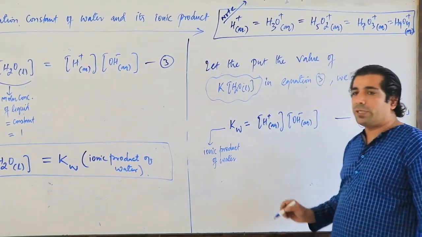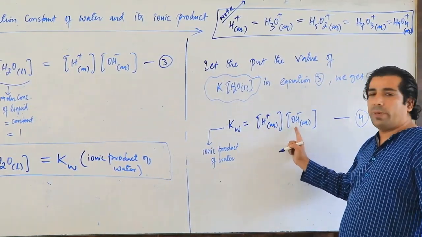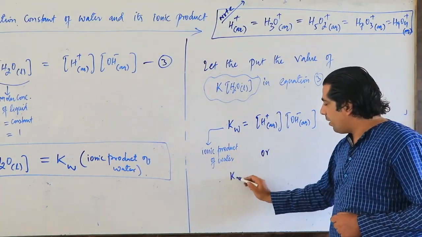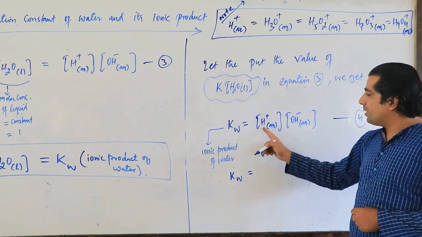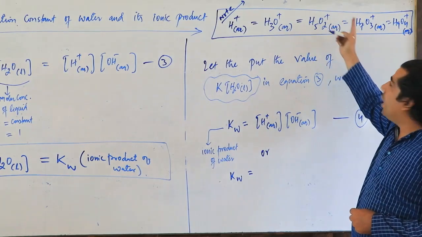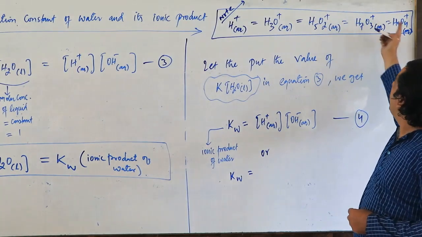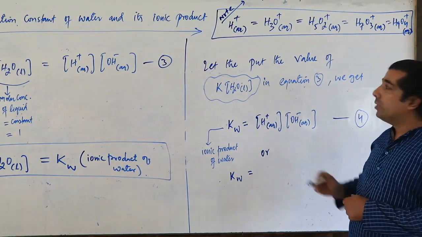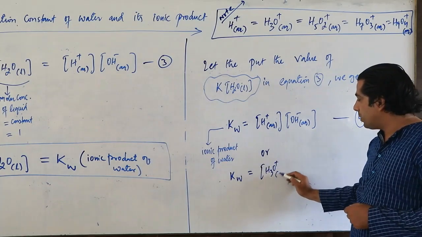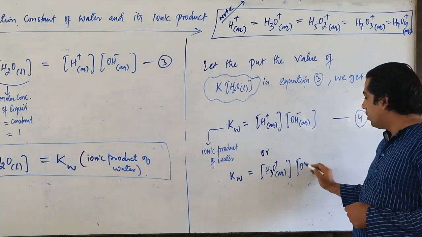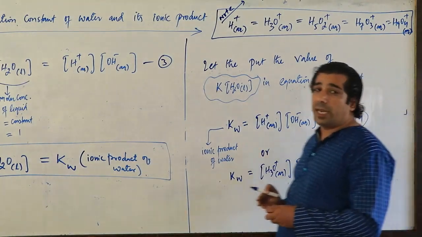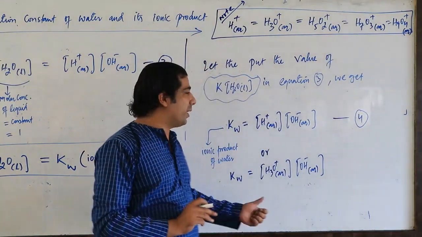And the ionic product of water is H plus into OH minus. Correct? This H plus can also be represented like this. So I will have here Kw is equal to, in place of H plus I can write H3O plus, H5O2 plus, H7O3 plus, or H9O4 plus. So let me write H3O plus. In place of this I can also mention H3O plus aqueous into OH minus aqueous. So my dear friends, this is the ionic product of water. Please make note of this.